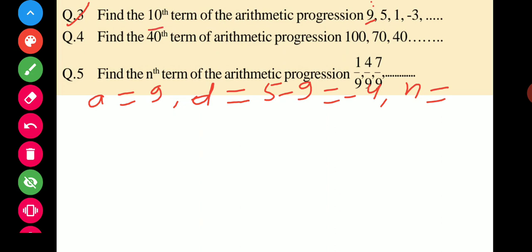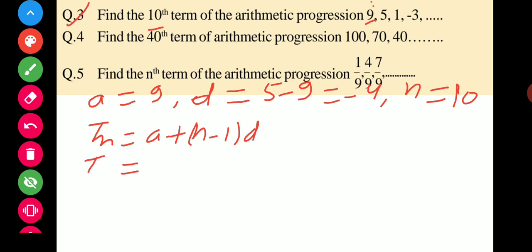So the formula is Tn is equal to a plus n minus 1 into d. So T10: a is given as 9 plus n is 10 minus 1 into d, which is minus 4.